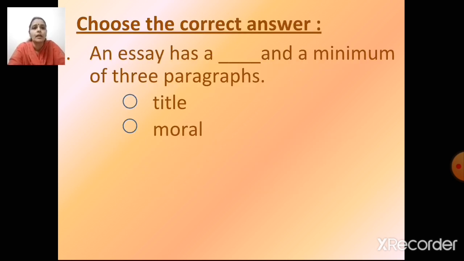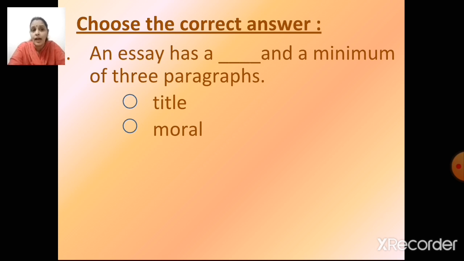Okay. So let's see again here, as I said, the type of questions that will come in your exam. I'm going to show it over here. We have to choose the correct answer. That means 2 options are given. You have to select the correct option by clicking on the option. So read the sentence maybe 2 times, 3 times, understand what is asked, and then click the correct answer.